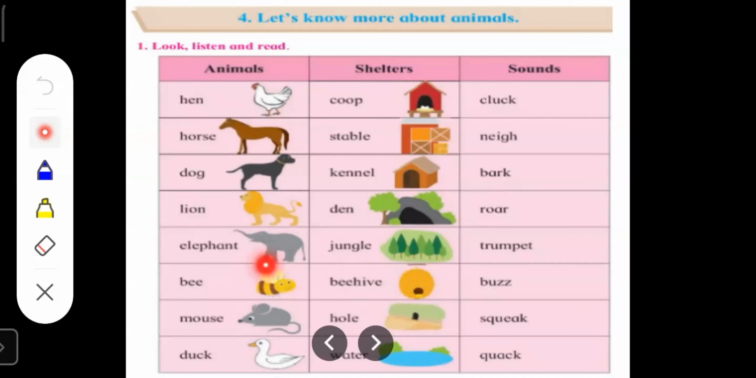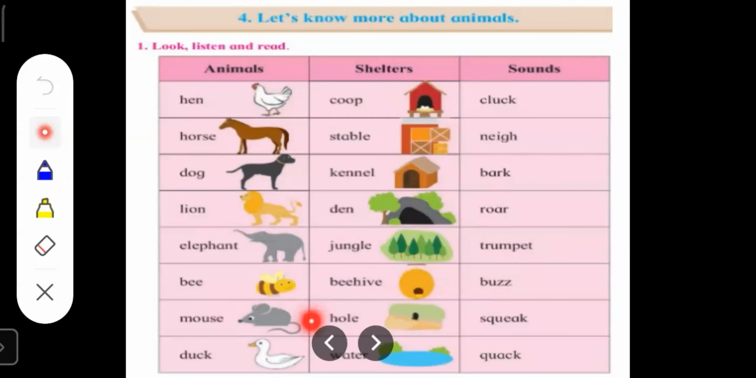Understood? This is an insect whose name is bee, or we can also call it honey bee. Okay? This insect sits on flowers and it takes out the nectar from flowers and turns the nectar into honey. And the shelter of a honeybee is called beehive or honeycomb. And the sound made by a honeybee is called buzz.